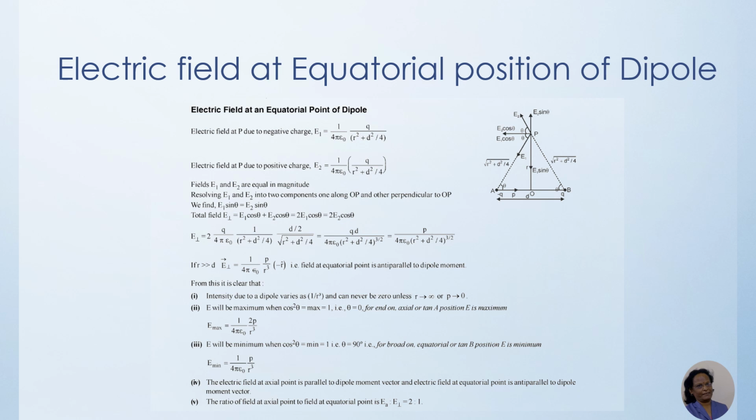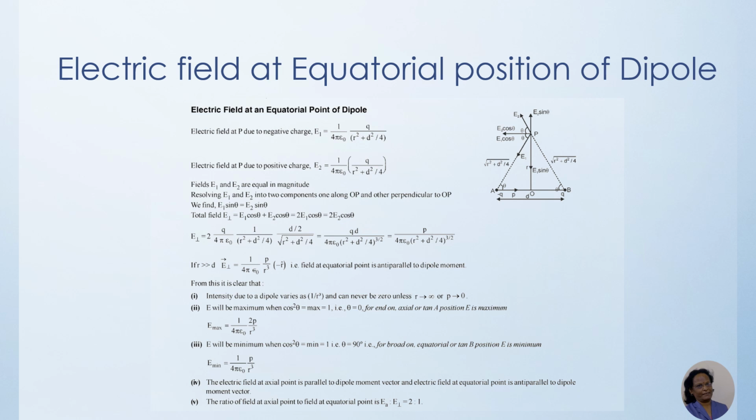And here we are getting the concept. So we will substitute the value of cos theta also. And finally, we get p upon 4 pi epsilon 0 into r square plus d square by 4 to the power 3 by 2. This formula is simple multiplication and division. If r is very much greater than d, again that is a short dipole, then it will become 1 upon 4 pi epsilon 0 p upon r cube and r cap.